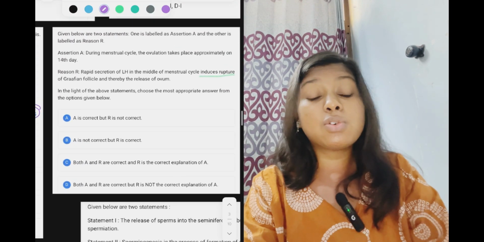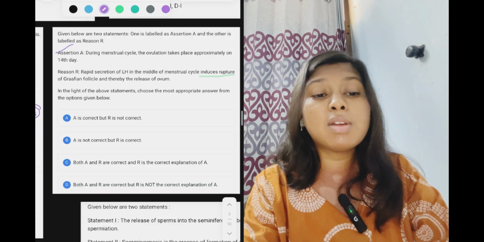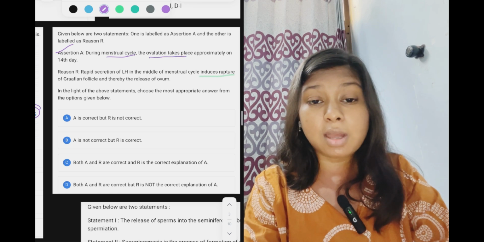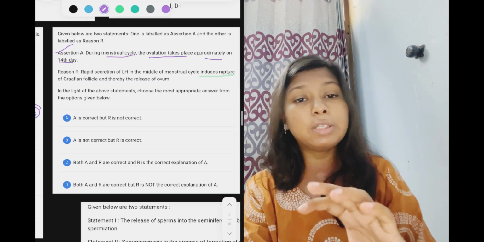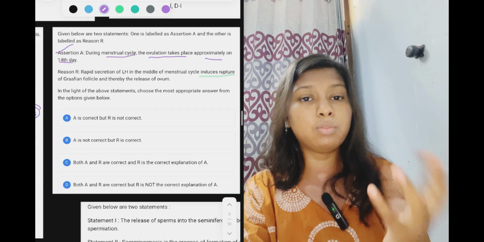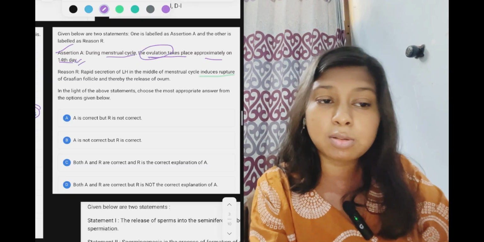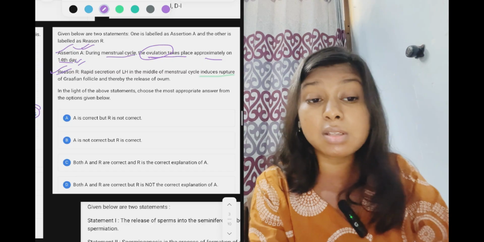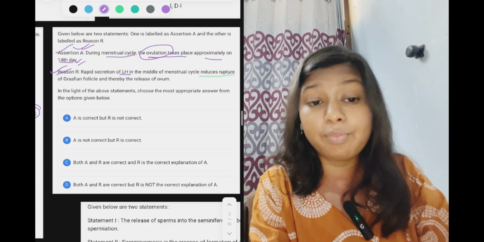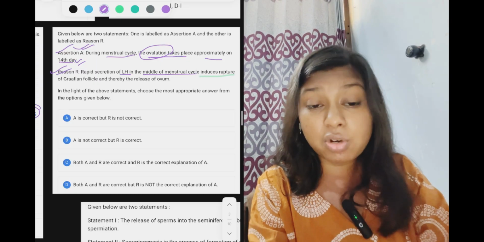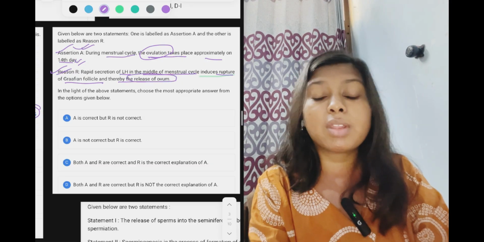After that, two statements are given, we have to choose what is correct. So assertion A: during the menstrual cycle, ovulation takes place approximately on the 14th day, which is correct. We know that during the middle day of the month, that is the 14th day, the ovulation process takes place, so the assertion is correct. Now the reason: what is the reason behind it? Because there is a rapid secretion of LH, luteinizing hormone, in the middle of the menstrual cycle, which induces the rupture of the Graafian follicle and the release of the ovum, which is correct.